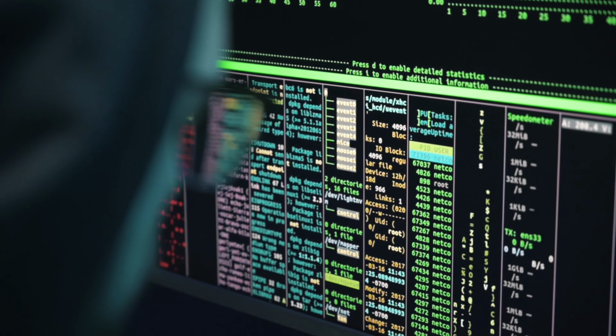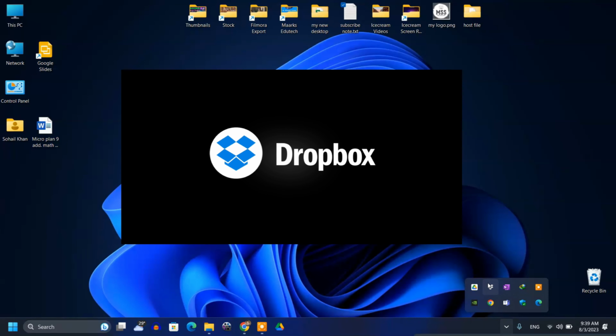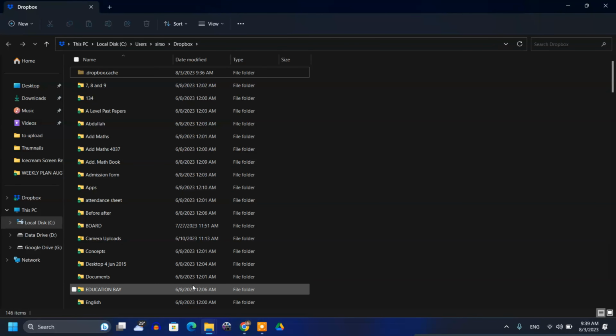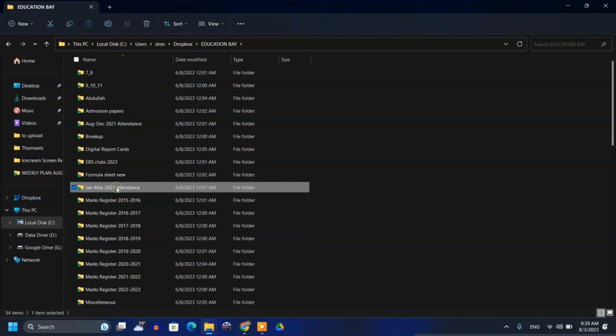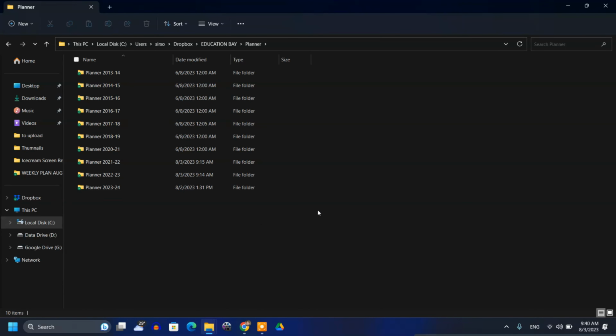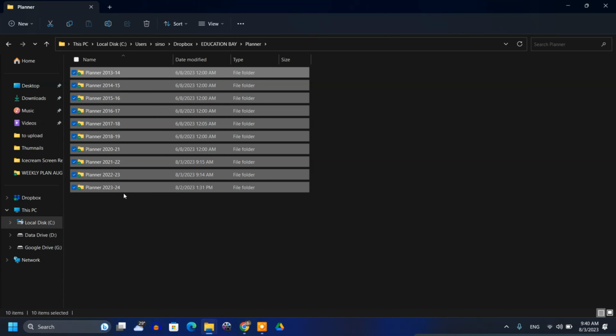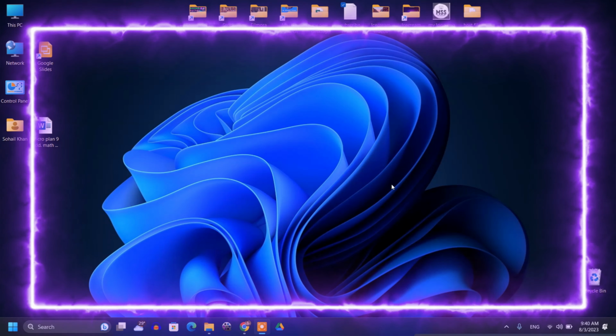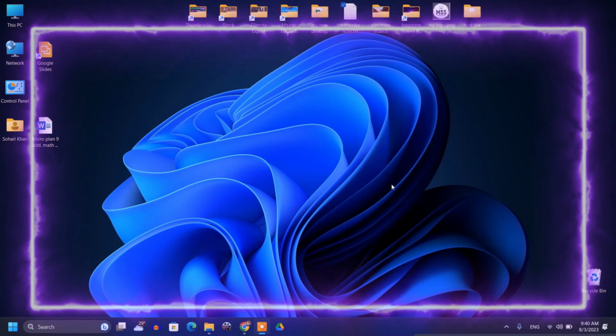There are other software also which I use. I use Dropbox. This is my Dropbox, and being a teacher, I will show you that I have my planners from 2013 to 2024, and when I started making planners, I stored them in my Dropbox. That is also a cloud software. So Google Drive, Dropbox, and if you want to learn Dropbox, the link is in the description. You can learn that also. That is also handy because you can install Dropbox on your mobile, laptop, PC, wherever you want. And same thing with Google Drive.